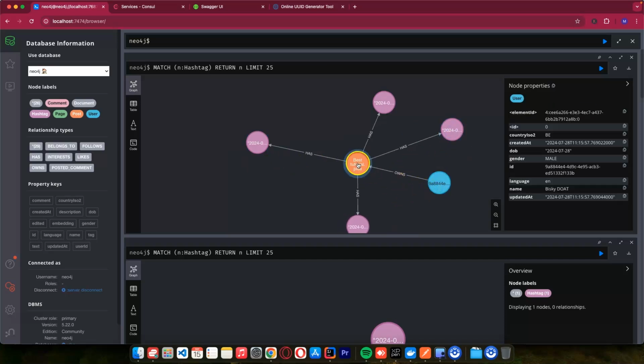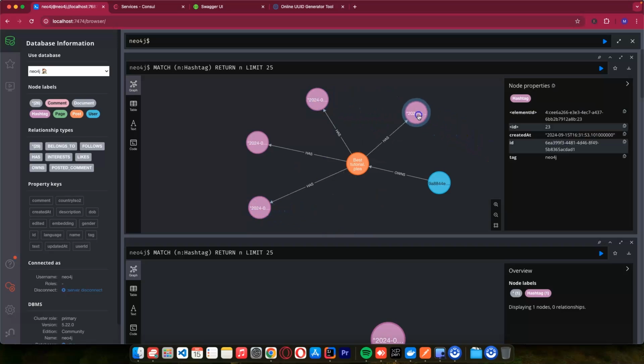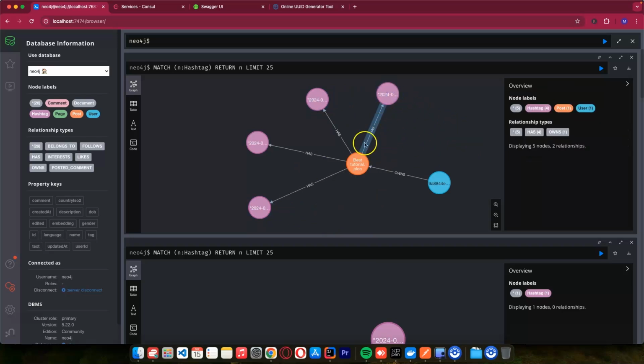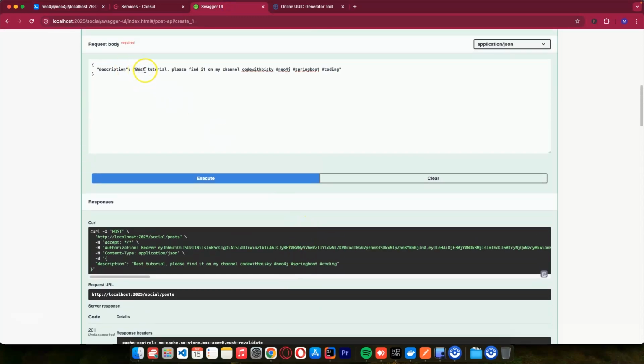So this is the user who owns this post, and this post has all these hashtags. So this is how we implement hashtags. Let's try to create another post with the same hashtag and see what's really happening. This will help us for our similarity.